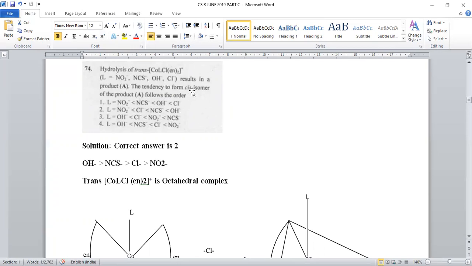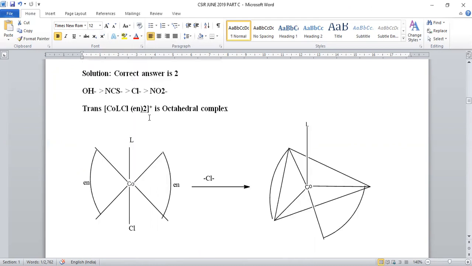The hydrolyzed product should be present in the cis isomeric form, meaning its geometry will be inverted after the reaction. In order to invert the geometry, the mechanism proceeds with SN1 always. Sorry, an SN2 kind of mechanism will be followed. Right, so in order to convert the trans into the cis isomer, we have to go with this mechanism.